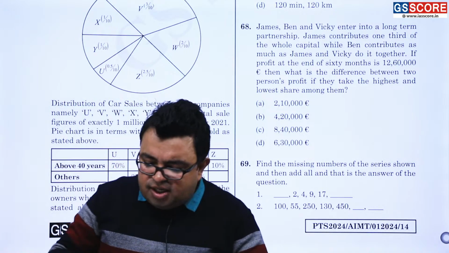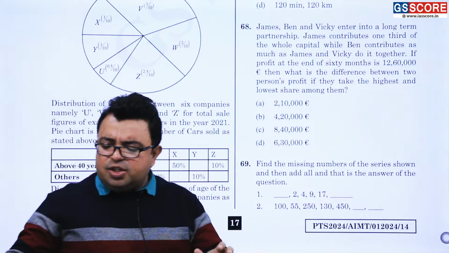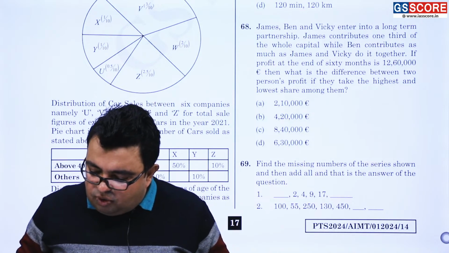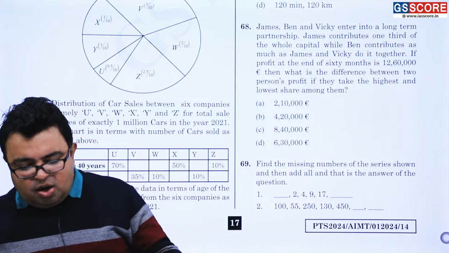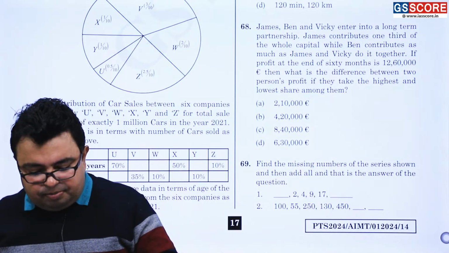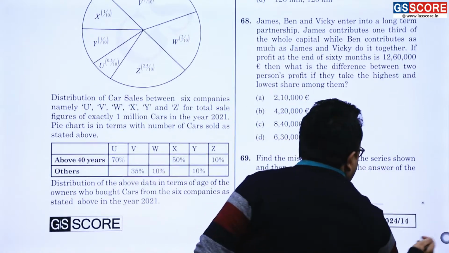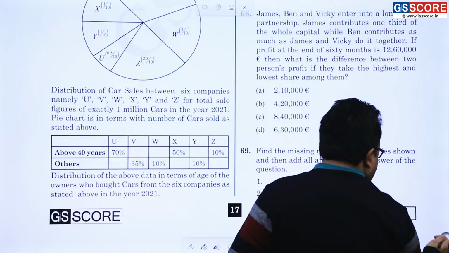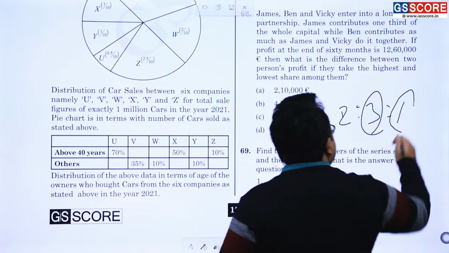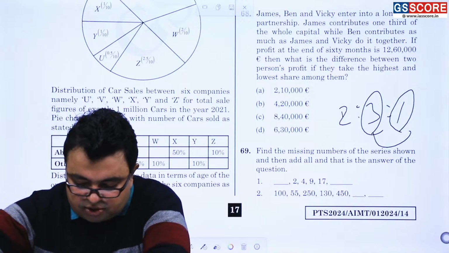When you are going to solve this in equation format, you are going to get something. Ben is equal to James plus Vicky, and Ben is equal to 33.33%, that is coming out for James plus Vicky share. So now when you solve it, James will have 2 parts, Ben will have 3 parts, and Vicky will have 1 part. So 2:3:1 will be the ratio. This is the greatest one, this is the smallest one. So subtract them, 2 parts will be the answer of the question. Based on that, you can just solve and then find the answer of the question.